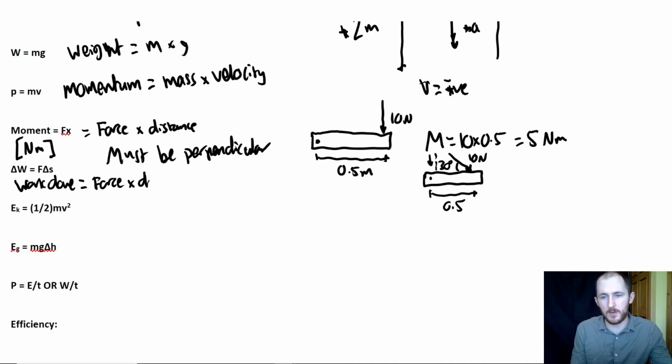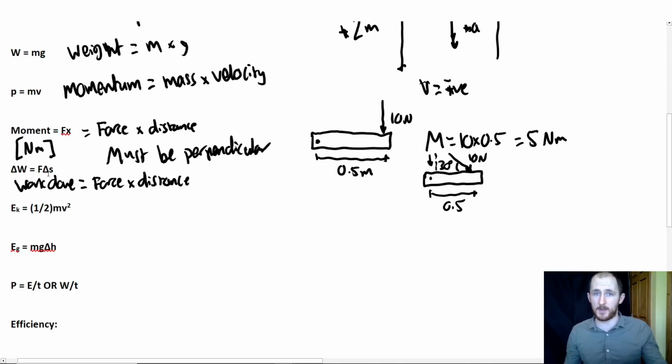Now, you might be wondering why there are deltas. Well, deltas symbolize change in. So this actually reads, change in work done is equal to force times change in displacement, okay? So what that means is it's the amount of energy you put in. So what is work done? Work done is just the energy you put in moving a certain object a certain distance whilst applying a force.